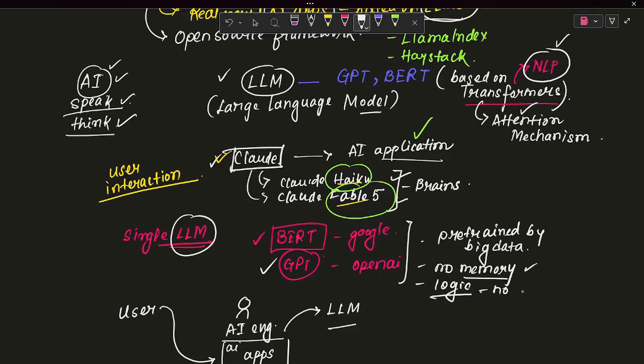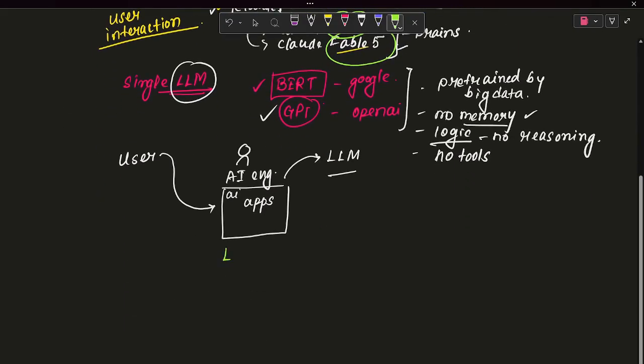There is no such reasoning skill in an LLM. There is no such memory in an LLM. It can't even do any task. There are no tools in an LLM. But in our application, we will be integrating the LLM with lots of factors.